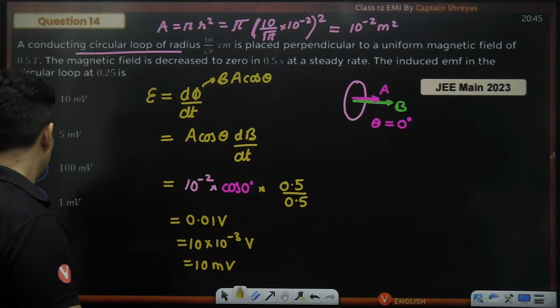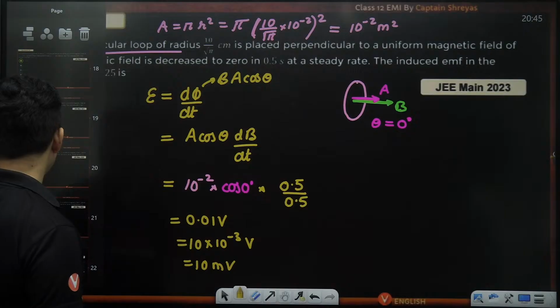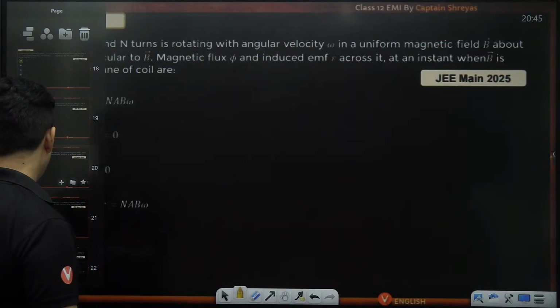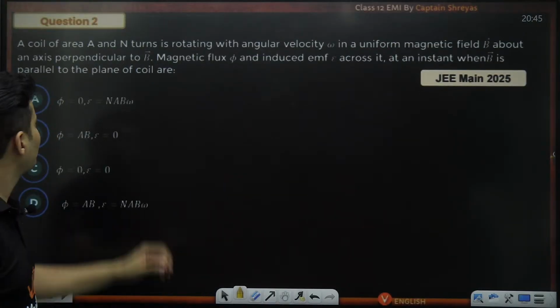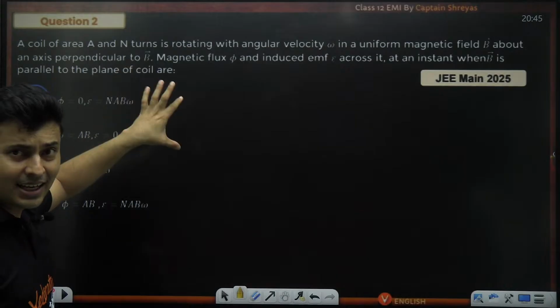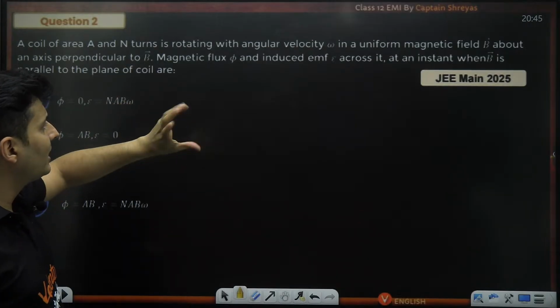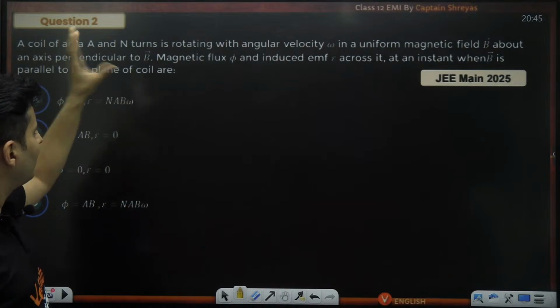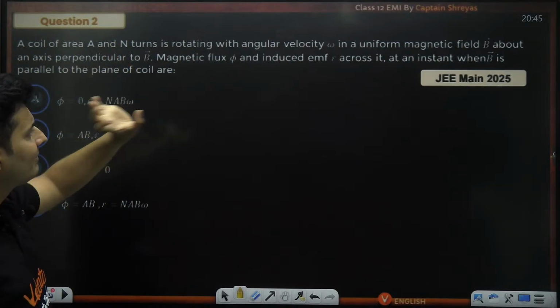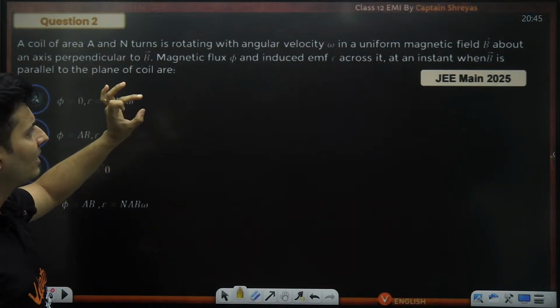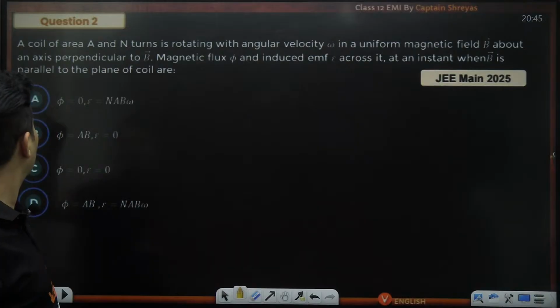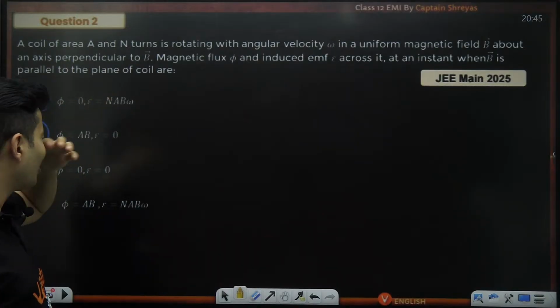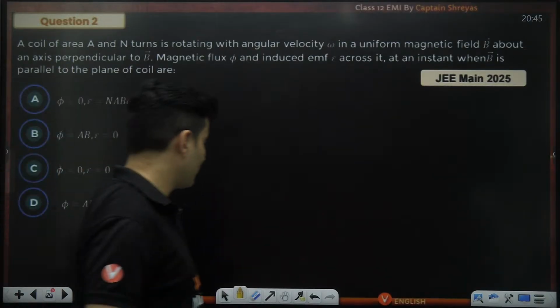Okay. So these are the kind of questions that you usually get in Faraday's law. Let's go to the next one. A coil of certain area and certain turns is rotated with uniform speed about an axis perpendicular to the magnetic field. The flux and the induced EMF E across it at any instant when B is parallel to the plane of the coil are... Interesting question.